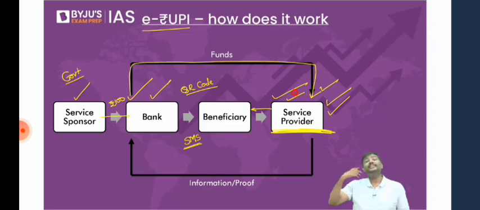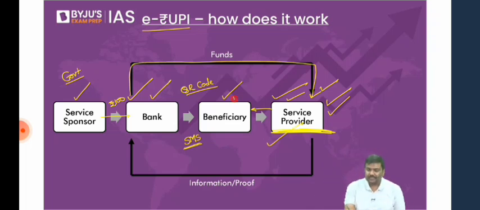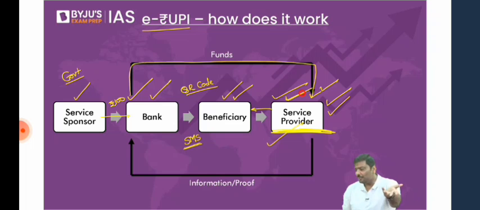So one, cashless. Second, have a look at this. The second one is contactless. Contactless means neither the beneficiary nor the service provider has to run to government officials. I hope you understand this. Neither the beneficiary nor the service provider has to run behind government officials. Have you not seen in different scenarios where you're supposed to get a subsidy, but the government officials keep on harassing you? It may not be you directly. Don't say, sir, I've never come across this situation. I've not experienced it. It may not be you, but others have experienced it.